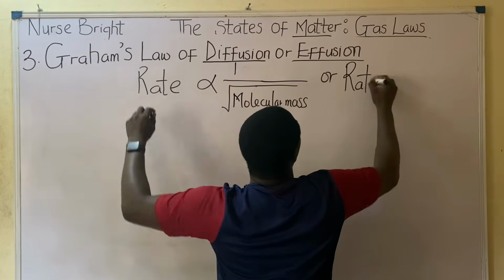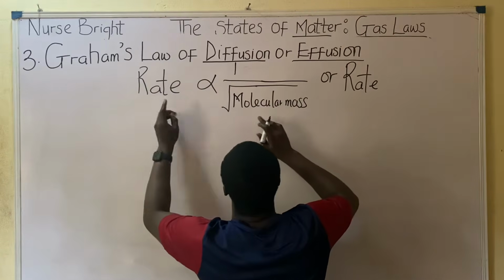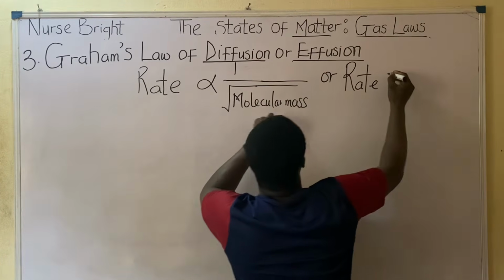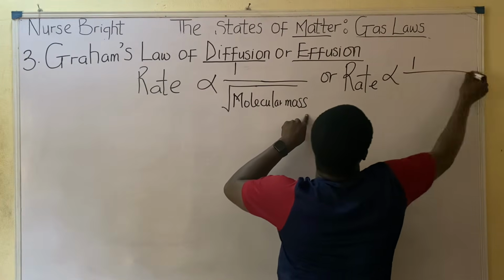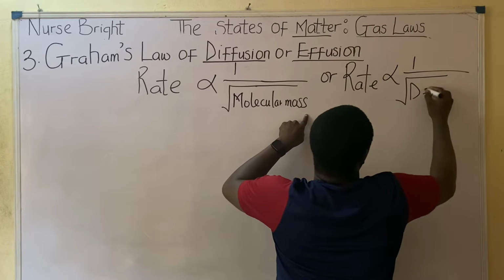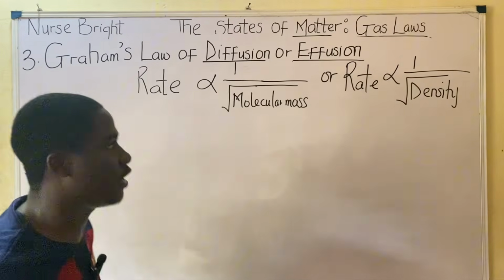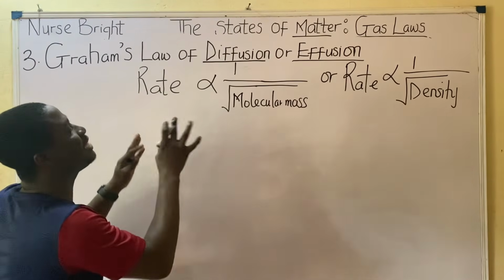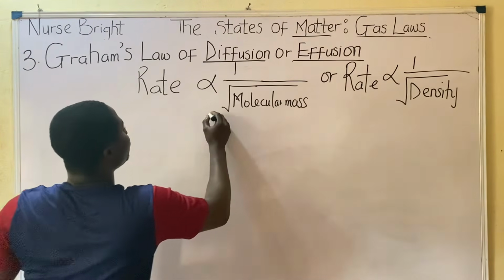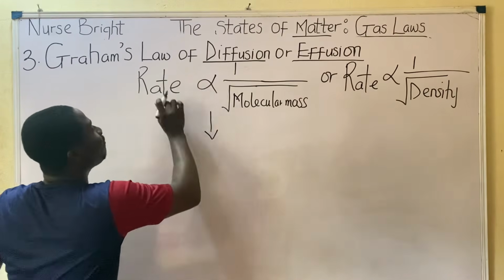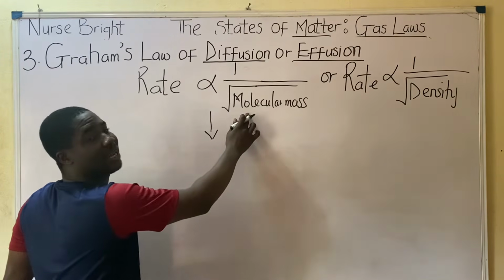So Graham's law of diffusion can be in two formats, relating rate and molecular mass, or relating rate and density. Hope you are following me. Please, it's actually very easy. Watch carefully. Now, if we were to work this mathematically, we are to have the relationship between rate and root of molecular mass to be this.